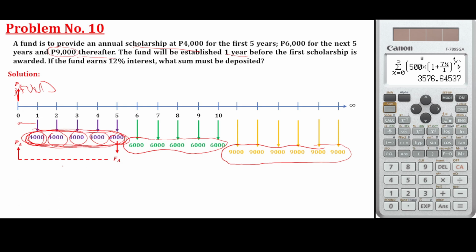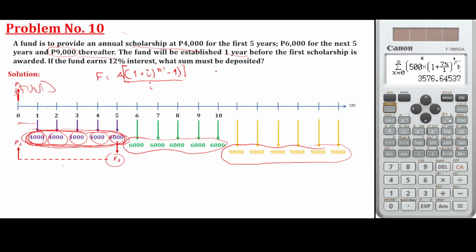We know that the formula for the future amount of the annuity is A times 1 plus i raised to n prime minus 1, all over i. Now, if we are going to put that on a present amount, this is FA.